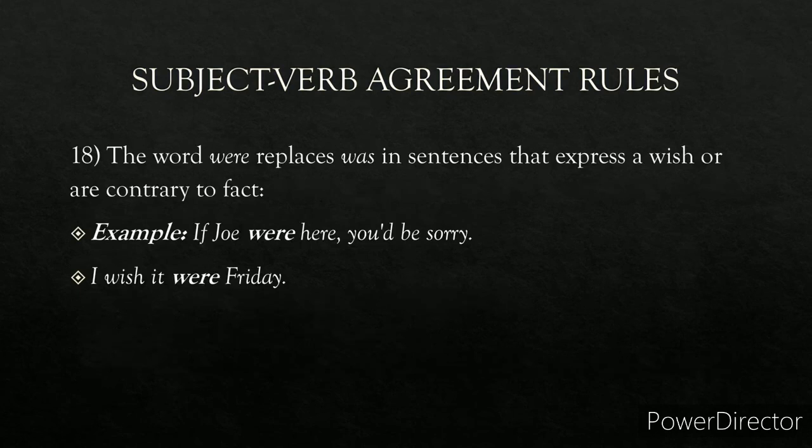And last, rule number 18. The word were replaces was in sentences that express a wish or are contrary to fact. Now this is a wish. "If Joe were here, you would be sorry." You cannot say if Joe was here, you would be sorry. You have to use were. "I wish it were Friday." You cannot say I wish it was Friday. You have to say I wish it were Friday because this is a wish.